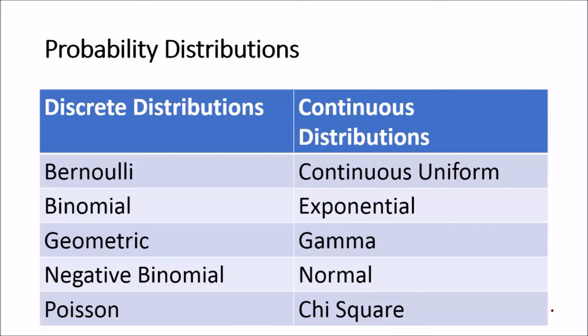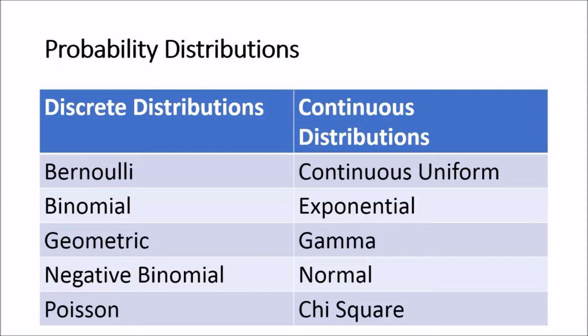So let's look at the probability distributions that we will be discussing in this playlist. The discrete distributions that we'll be discussing are the Bernoulli, binomial, geometric, negative binomial, and the Poisson distributions. Each of these are listed in the order in which they are discussed in the playlist. After we've covered the discrete distributions, I'll be introducing you to the continuous distributions.